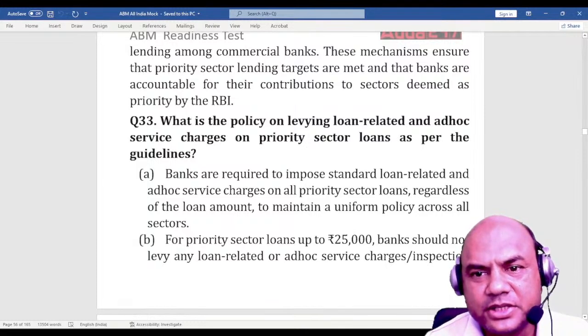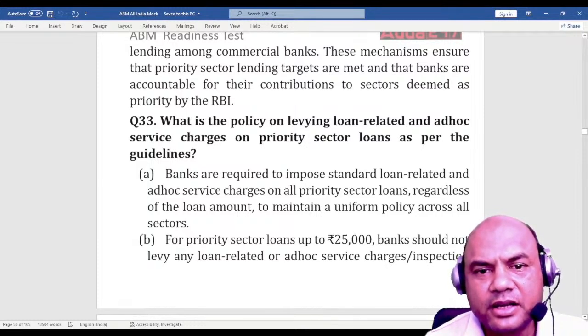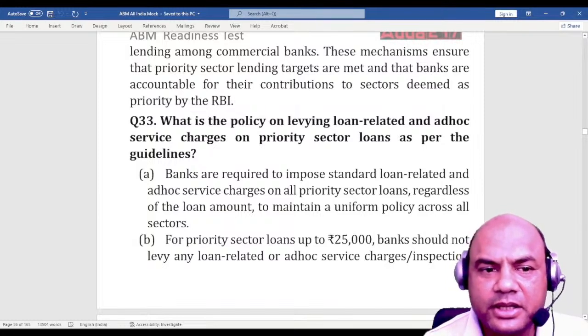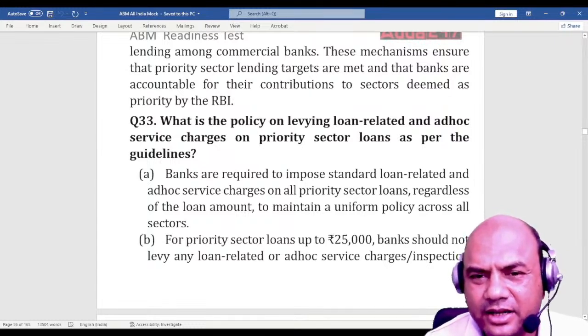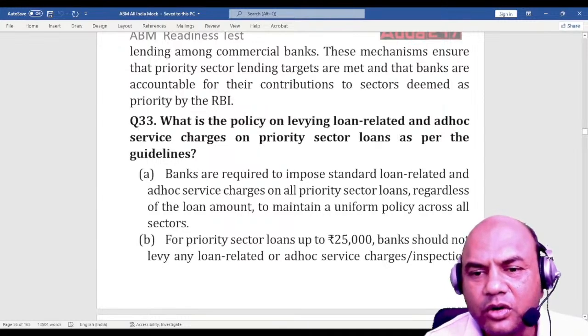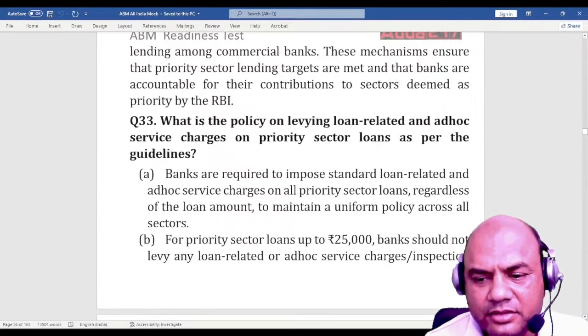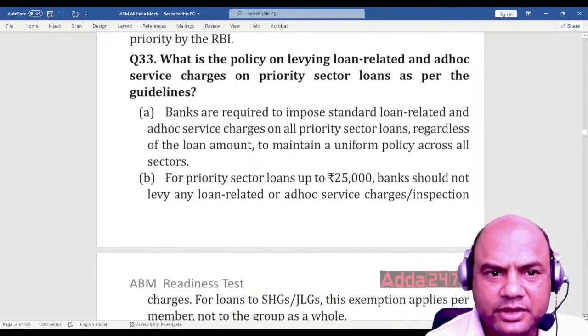This mechanism ensures that the priority sector lending targets are met and the banks are accountable for their contributions to the sector deemed as priority by RBI, right? Got it? So it does it through two mechanisms. One is that data, and second is through this off-site, meaning the state level, block level, all these.